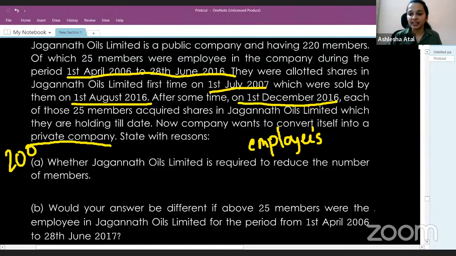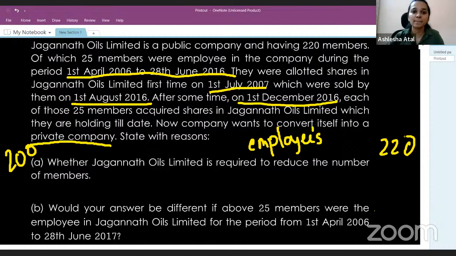There are 220 members in this company. The trick in the question is only with respect to whether employees will be counted or excluded. You all know that when we are ascertaining the number of members in a private company, employees who are members of the company will not be counted, and ex-employees who were allotted the shares during their employment, though they are no more employees, will also be excluded.